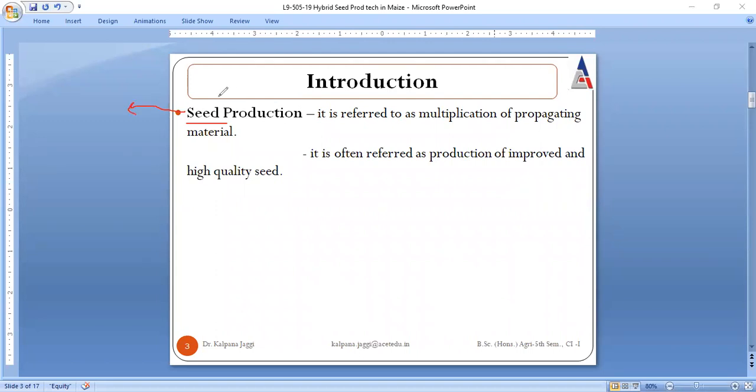So this is the fertilized ovule, but when we talk about seed production, that means whatever propagating material we have, that propagating material is to be multiplied. And this process of multiplication of propagating material is what is known as seed production. We can also call seed production the production of improved and high quality seed.